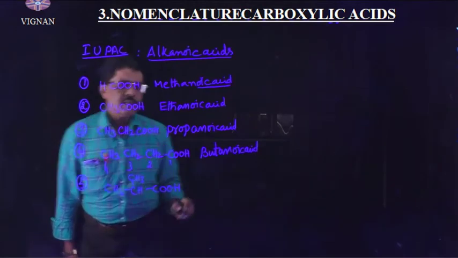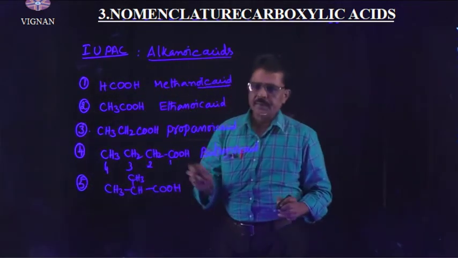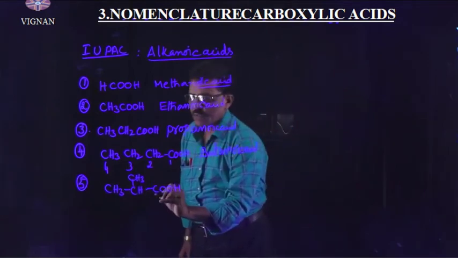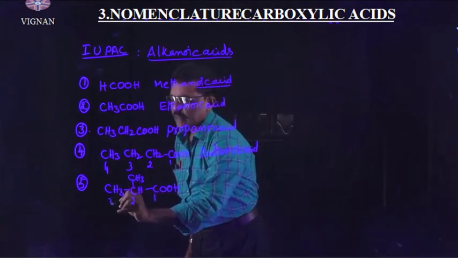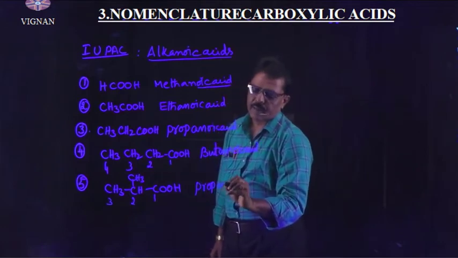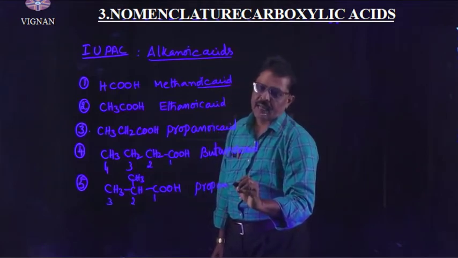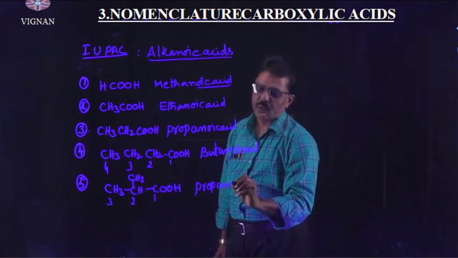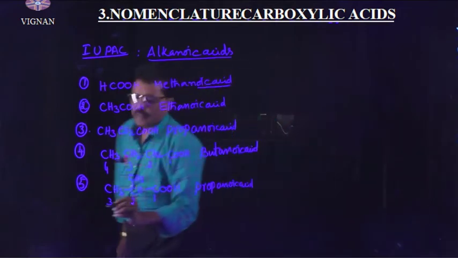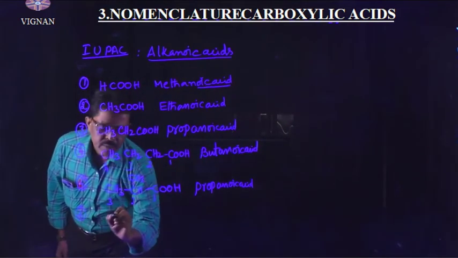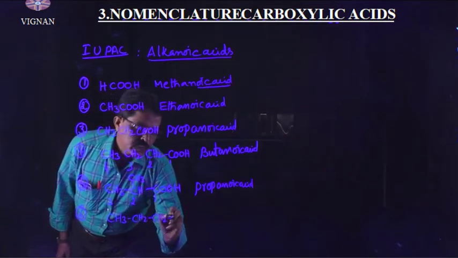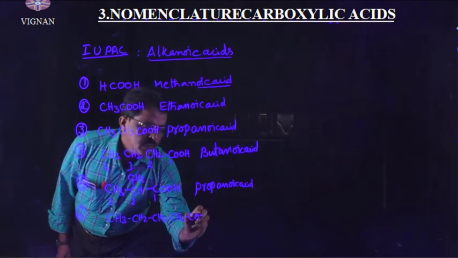Suppose I take one more compound, CH3CH2COOH. Here the number of carbon atoms is different, so the length of the carbon chain is different. So 1, 2, 3, right? 3 carbon atoms are there in the longest chain. Root word is prop. Single bond, ane. The terminal e of ane is replaced by oic acid. Right? Understand? Okay.